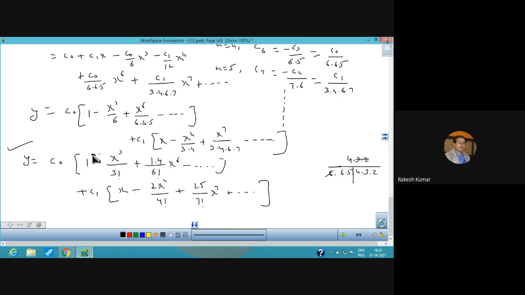This is the solution when we have a point which is an ordinary point. So it is important to note how to find the solution when the point is an ordinary point. In the next lecture, we shall discuss the solution when the point is a singular point. So there are two methods for finding the solutions of a second order differential equation in series. So thank you very much.